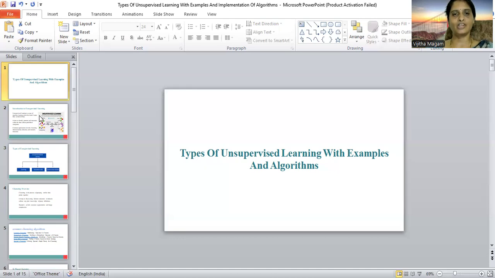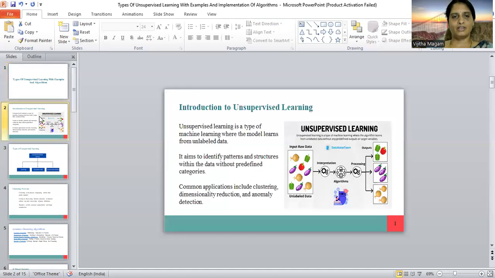Unsupervised learning is a type of machine learning where the model learns from unlabeled data. In supervised learning, labeled data is used to predict the target variable. In unsupervised learning, the model learns from unlabeled data.